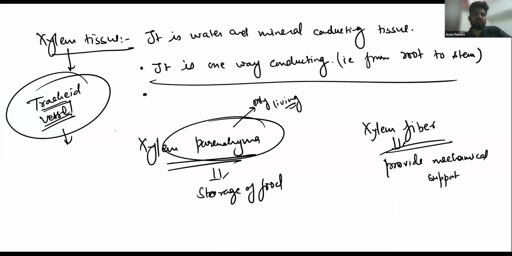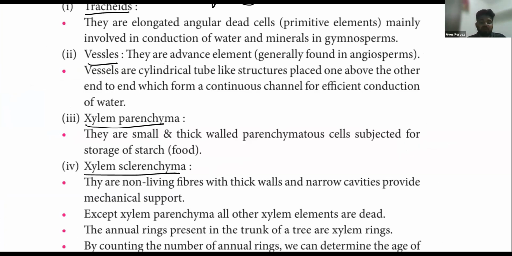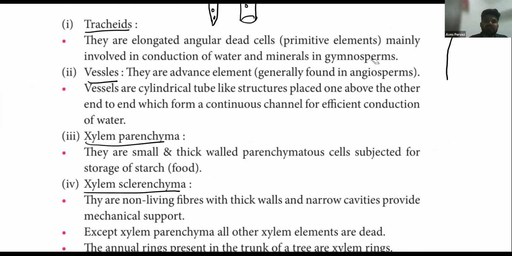So what are tracheids? Tracheids are elongated cells. Angiosperms are flowering plants, and gymnosperms are non-flowering plants, which don't bear seeds.